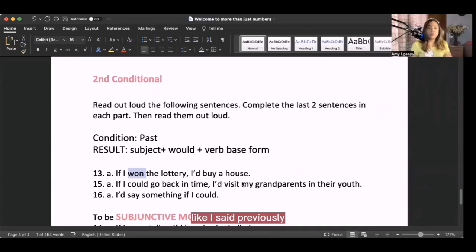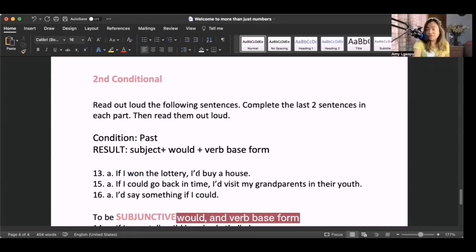This is the structure of second conditional. Like I said previously, we have the condition and the result. The thing with the verb of the condition is that it's in past, but not because this happened in the past. It's because we are indicating a distance from the reality. Again, this is a hypothetical situation. This is not true.